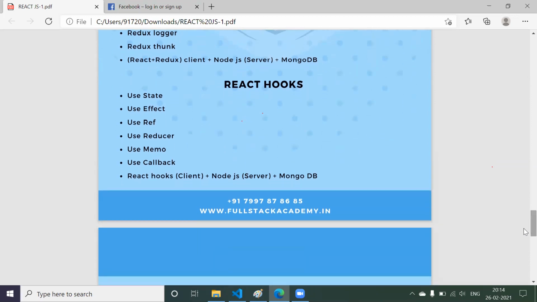And we have the new concepts in React called React hooks. Now I told you we are going to write everything as a component in React. So there we are going to develop two types of components. One is called class, one is called function. So functional components are very similar to the functions that we write in JavaScript, and classes are very similar to the classes that we develop in Java technology or .NET. So that we are going to learn. React hooks are all the advanced concepts that have been introduced from version 16 in React. So that's what we are going to learn.